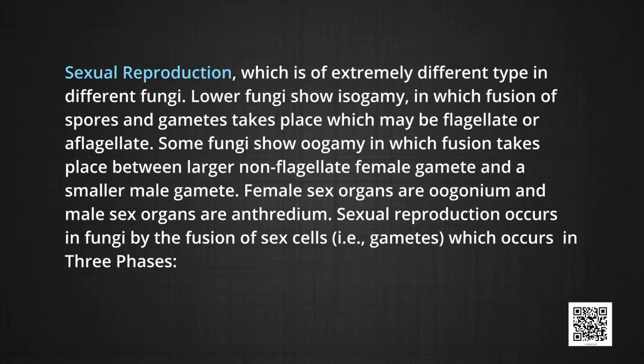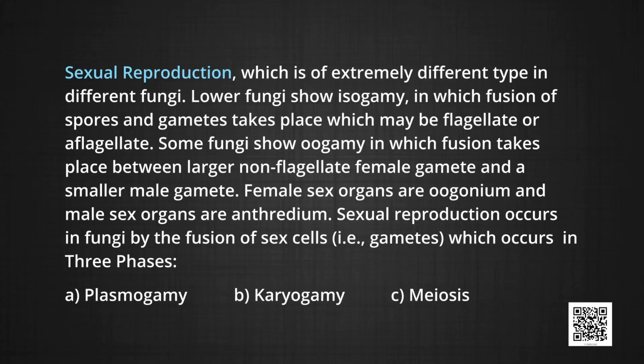Lower fungi show isogamy, in which fusion of the gametes takes place, which may be flagellate or aflagellate. Some fungi show oogamy, in which fusion takes place between a larger non-flagellate female gamete and a smaller male gamete. Female sex organs are oogonium and male sex organs are antheridium. Sexual reproduction occurs in fungi by the fusion of sex cells, that is gametes, which occurs in three phases. First is plasmogamy, second karyogamy and third is meiosis.